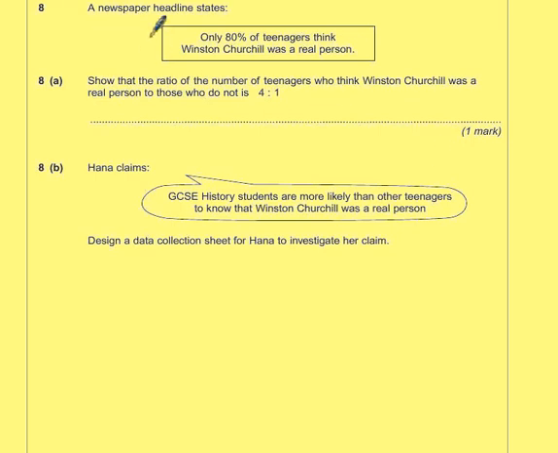Question number 8. A newspaper headline states, only 80% of teenagers think Winston Churchill was a real person. Show that the ratio of the number of teenagers who think Winston Churchill was a real person to those who do not is 4 to 1. Now in the question we're given a statement here, 80% of teenagers think Winston Churchill was a real person.